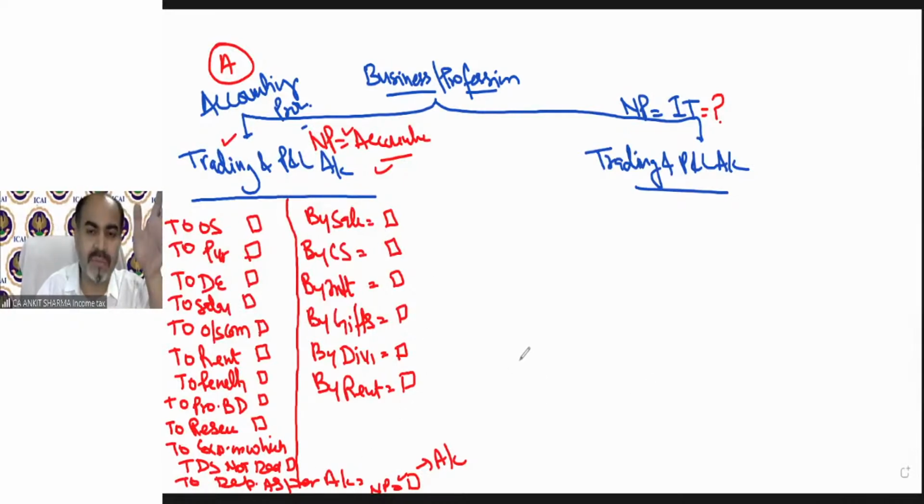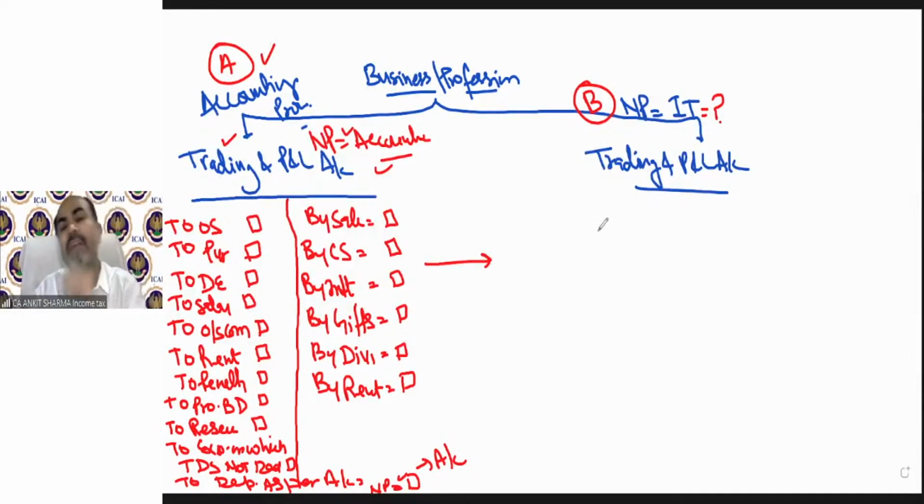And the examiner or the question will ask, now calculate net profit as per income tax provision. They will be giving you the trading and profit and loss account and the profit as per accounting provision, and will ask to calculate net profit as per income tax provision. So this is our solution part, what we are going to discuss in part B. And this is our question part, that means in the question, this information will already be given. And now this is the format of the solution that we are discussing.